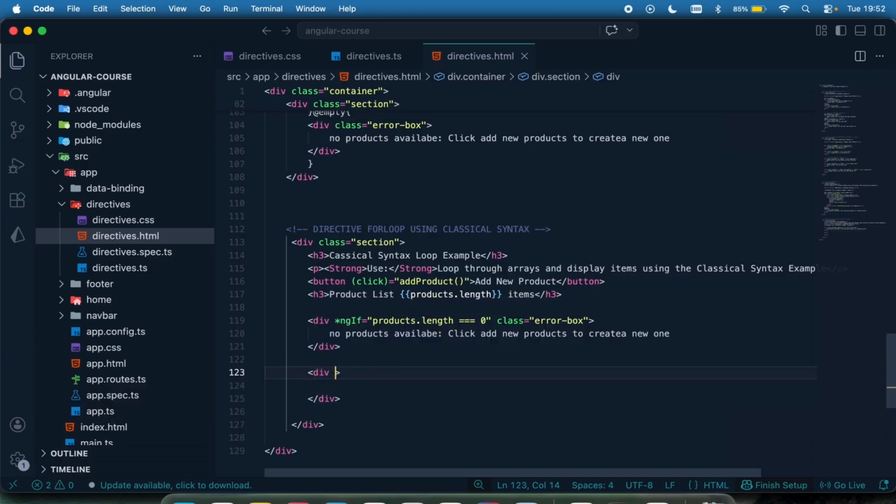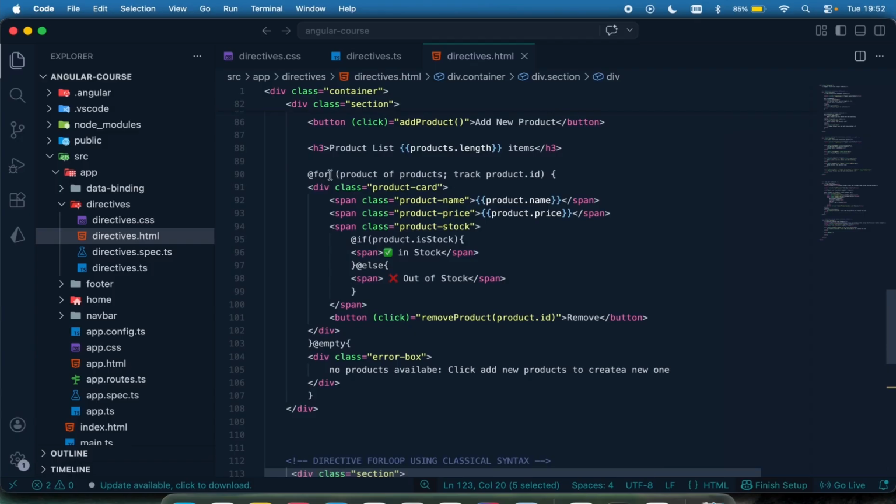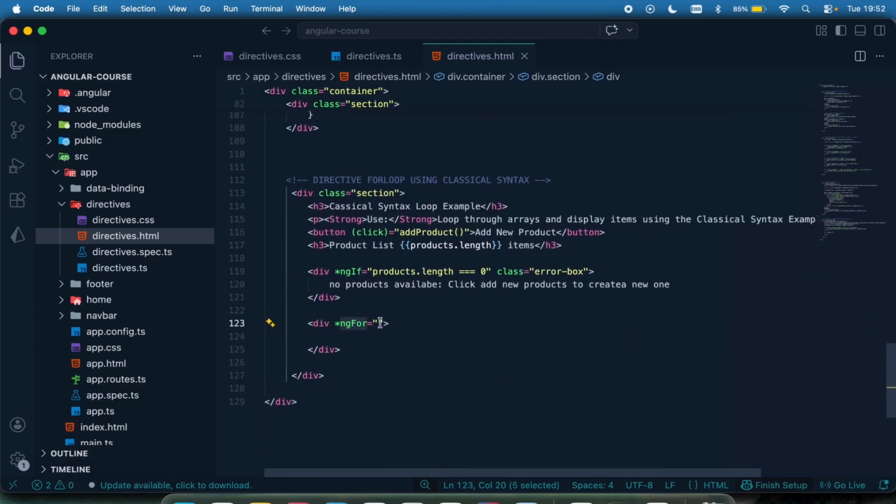So again, that's going to be star ngFor. That's going to be the way it's done using the classical syntax. The other one you do at for, but for this one it will be ngFor. Here we're going to say let product of products. So each of the product in the products is going to be held right here as a product. And then within this, I'm going to have my div. We know what to do next.